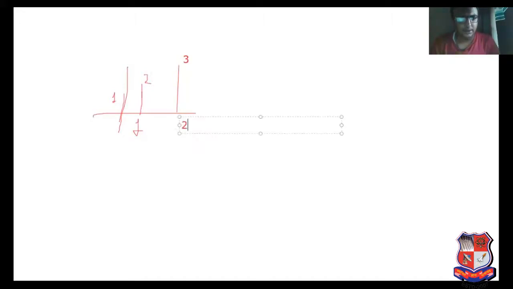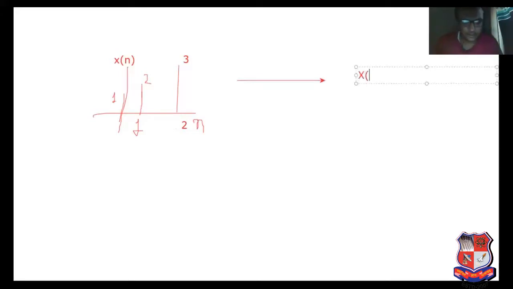Here I have written 2. So it is basically known as x of n. Now what is the Z transform of x of n? It is known as X of z. Z transform of x of n is known as X of z.